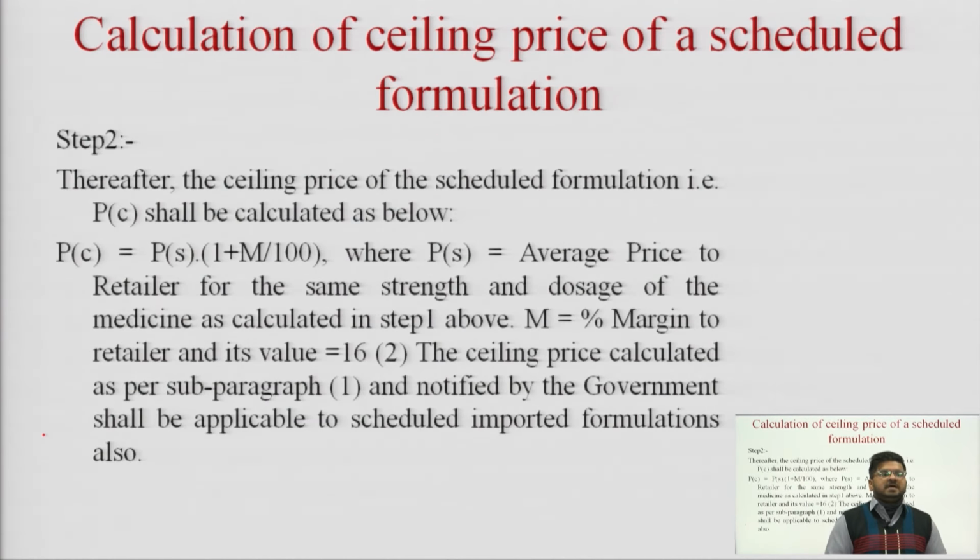And PC is the ceiling price, which will be calculated as PS times (1 plus M by 100), where PS is the average price to the retailer for the same strength and same dose of the medicine, calculated in step 1 above, and M is the percent margin to retailer, and its value is 16 percent.